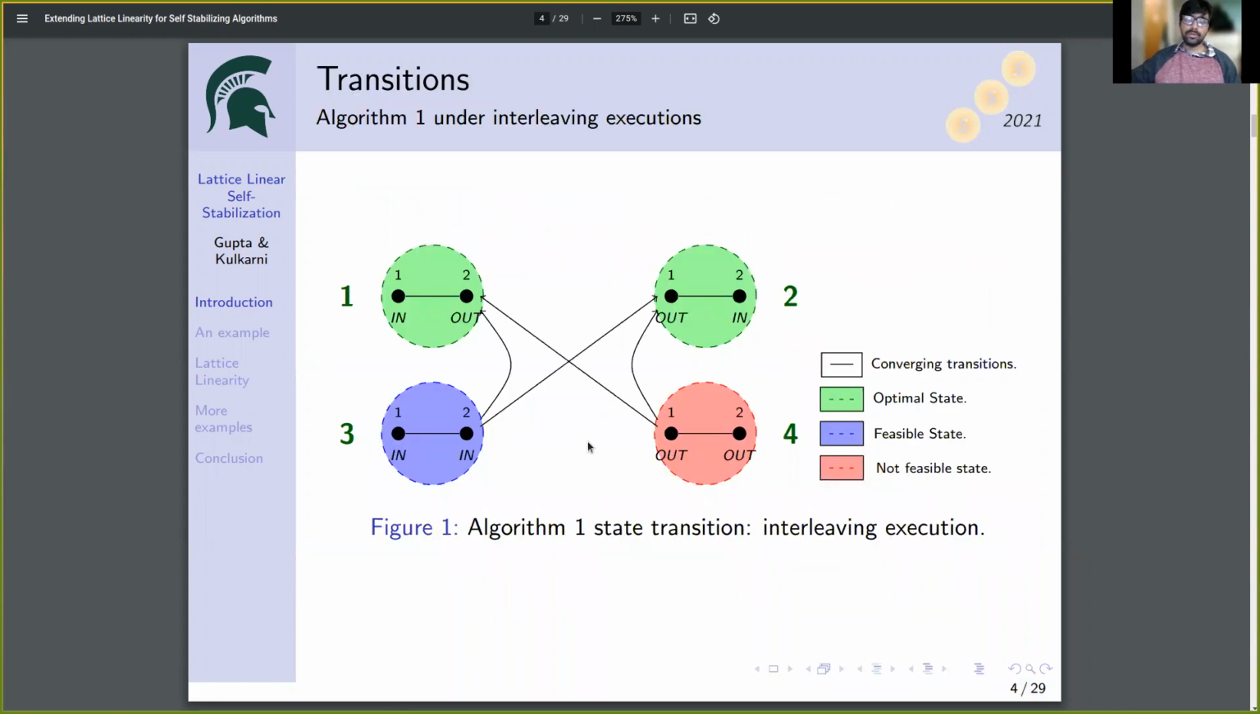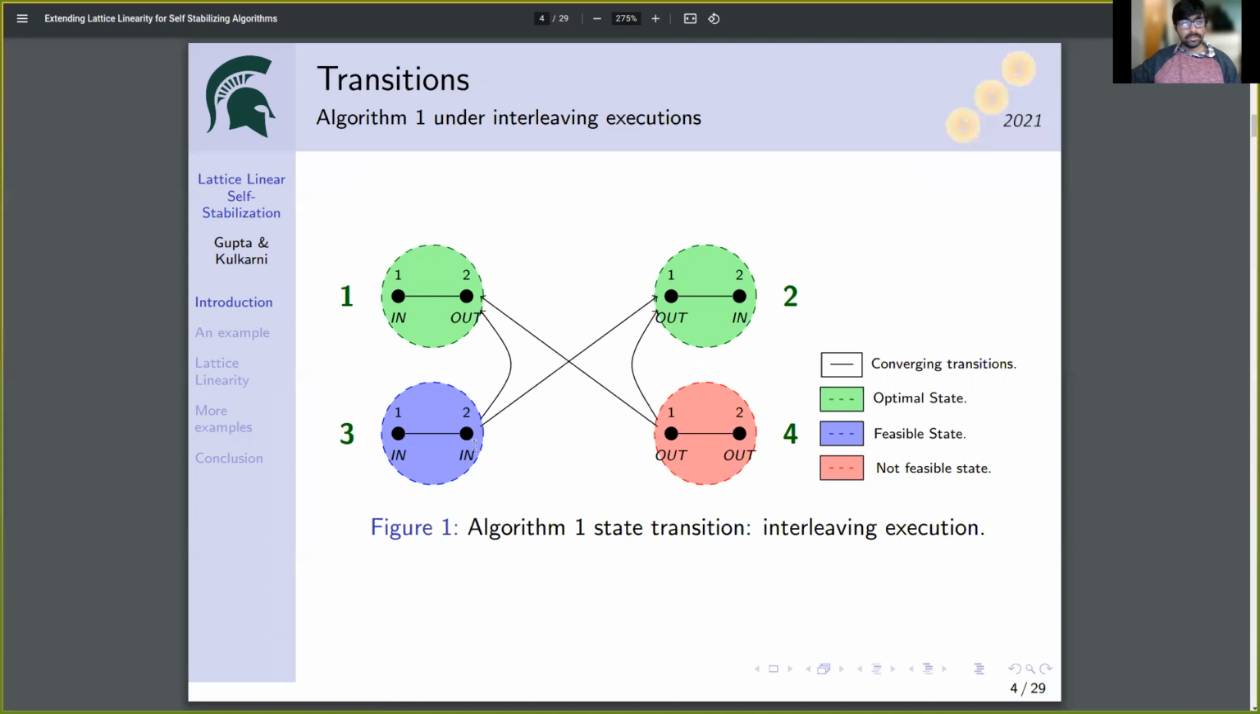In this slide, we are going to study what happens when the nodes perform executions under algorithm 1 in an interleaving fashion. If we look at global state 1, node 1 is in the vertex cover. We have a vertex cover. So this is a feasible state. This state is also an optimal state because we cannot remove node 1 from the vertex cover. Otherwise, we will not have a vertex cover. Similarly, global state 2 is also an optimal and a feasible state.